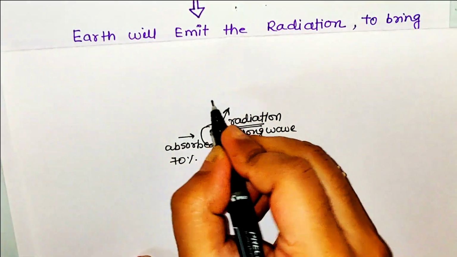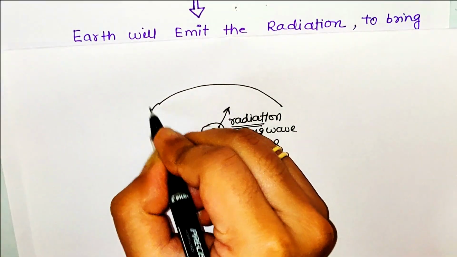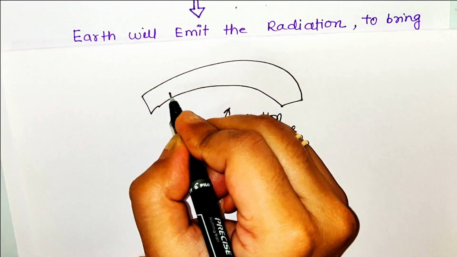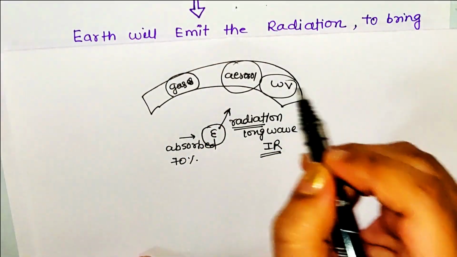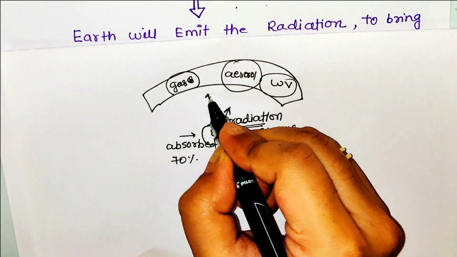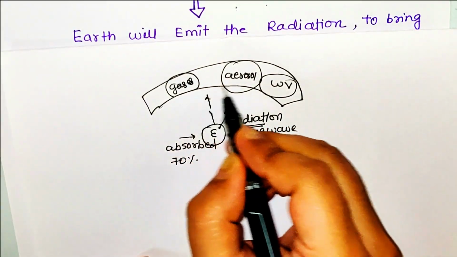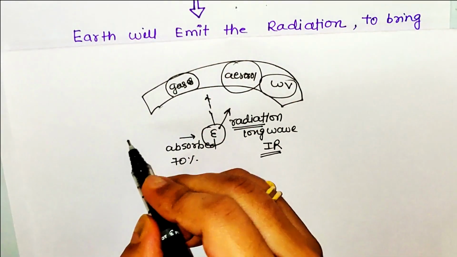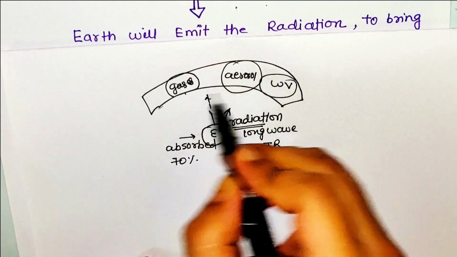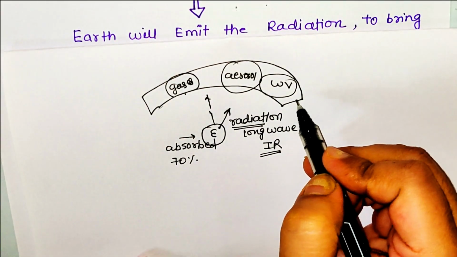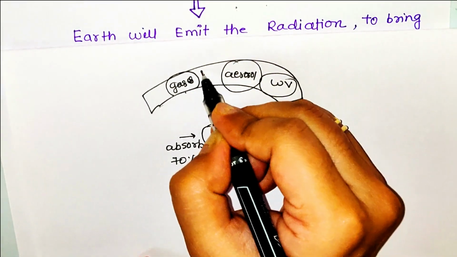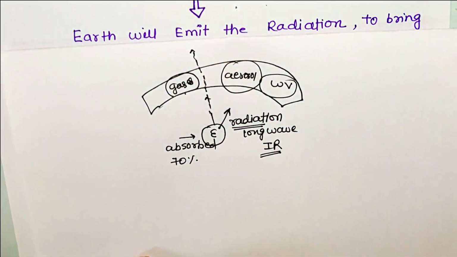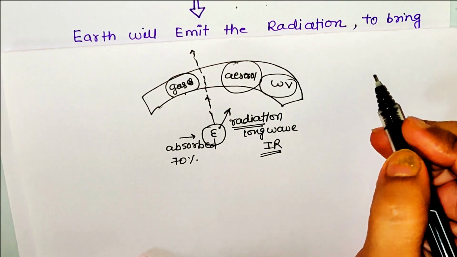Now what is happening? Above the Earth there is atmosphere. So this is my atmosphere. In the atmosphere there are gases and aerosols or water vapors. Now when these radiations are traveling towards space, they will encounter various components of the atmosphere. They will encounter gases, aerosols or water vapors. And it is also possible that they do not encounter any component and go directly into space. This is also one possibility.